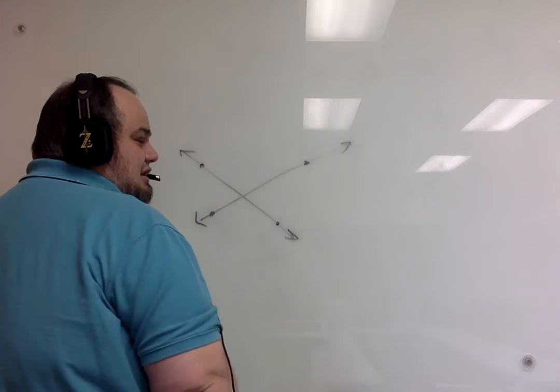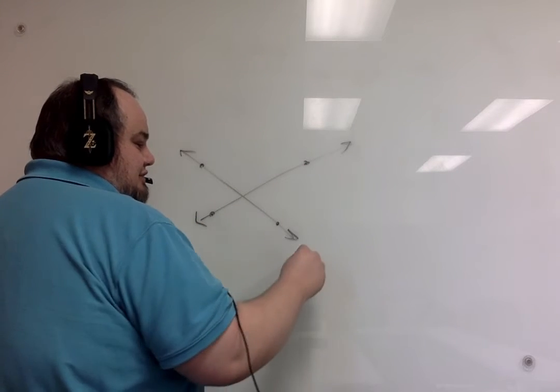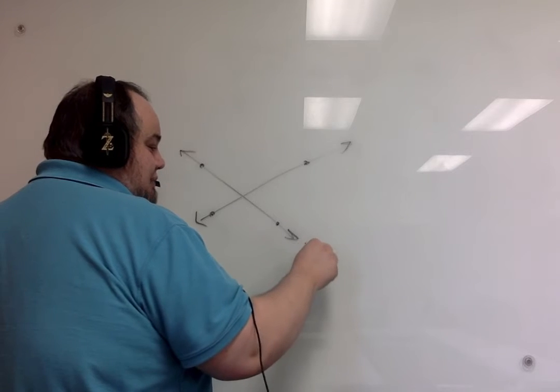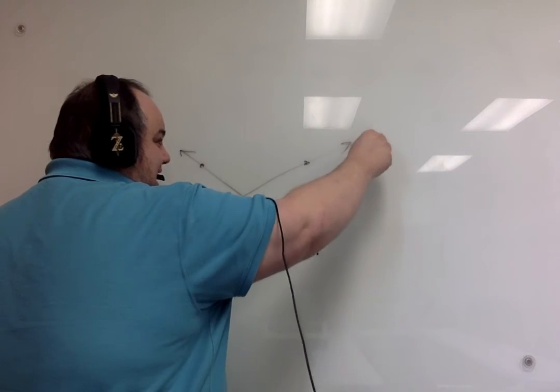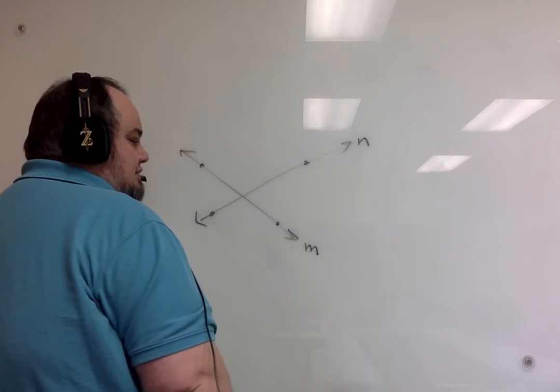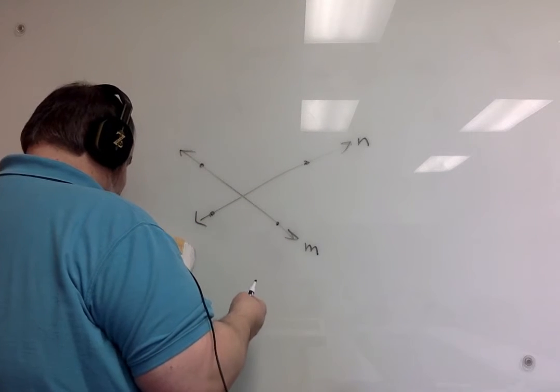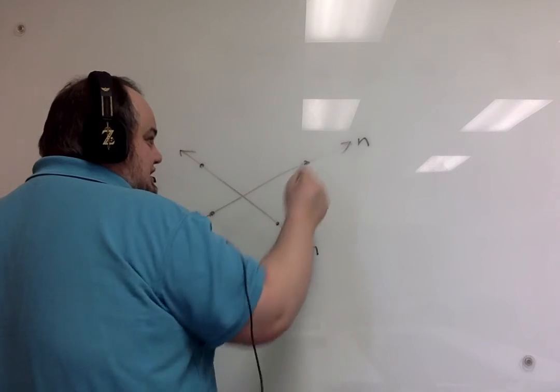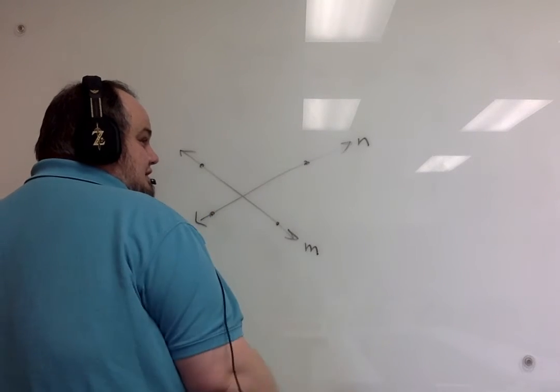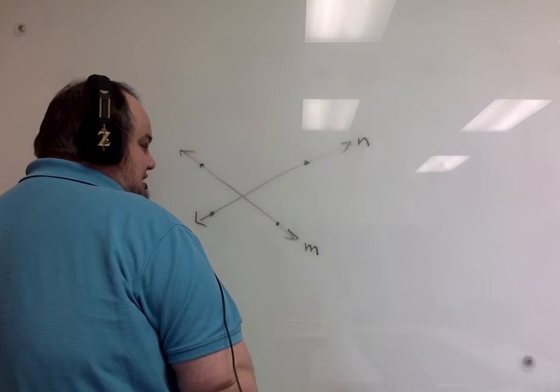You can also name it with a lowercase letter if it's referred to as that. So this could be like line M, and this could be line N. So if there's points on it that are named, you can name it like that. If there's not, if there's just letters that refer to each line, they would be lowercase, and we could refer to it as those lowercase letters.